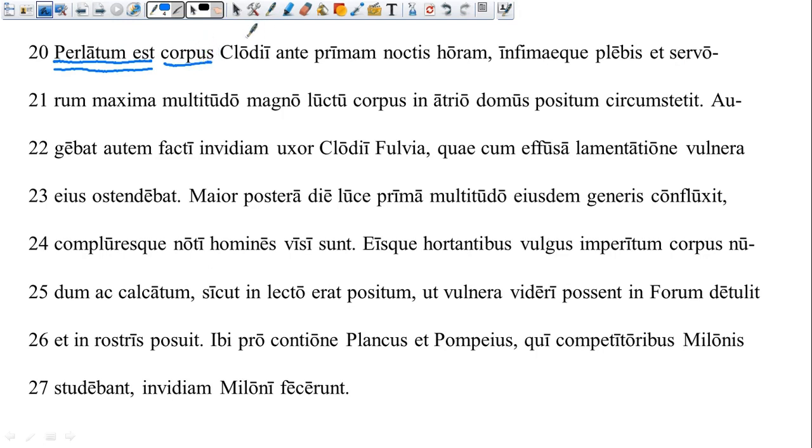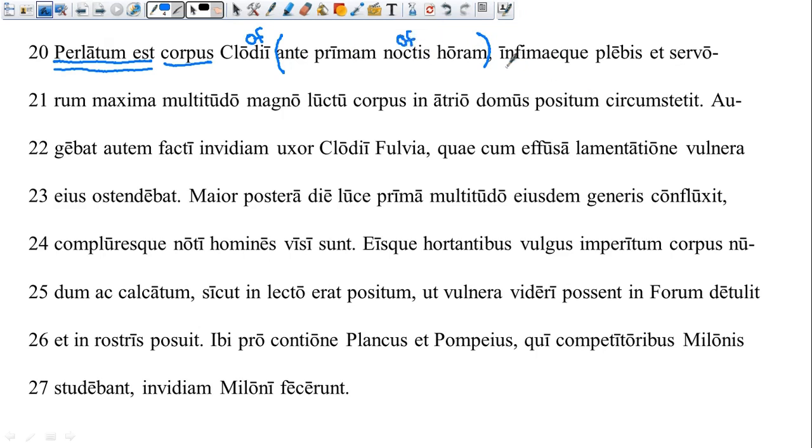So the body, this has to be genitive. We've talked about that. There's only one Clodius, so the -i makes him genitive. So the body of Clodius was brought. And then we have a prepositional phrase. So the preposition is ante, and it takes an accusative. So we have primam. Noctis is not accusative, but horam is. So we're going to put all of that together. So before the first hour, and then this is going to be genitive.